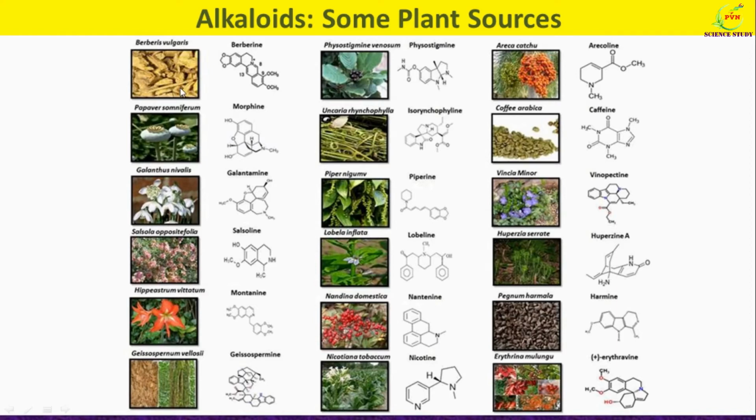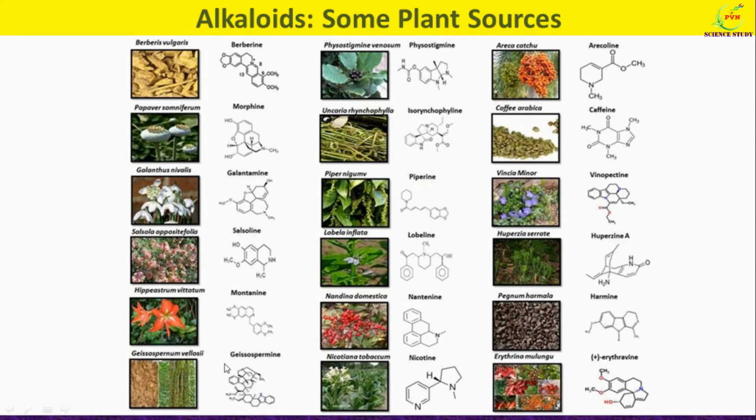Some of the examples are the berberine alkaloid, which is produced from the plant Berberis vulgaris. Morphine is produced from the plant Papaver somniferum. Galantamine is produced from the plant Galanthus nivalis. This is the structure of salsoline, which is produced from the plant Salsola oppositifolia.